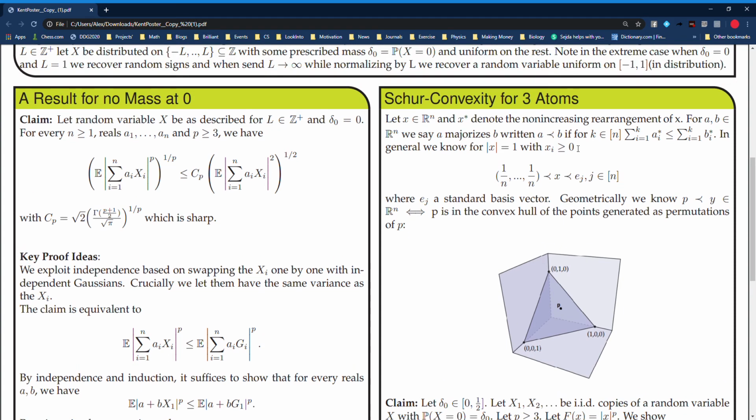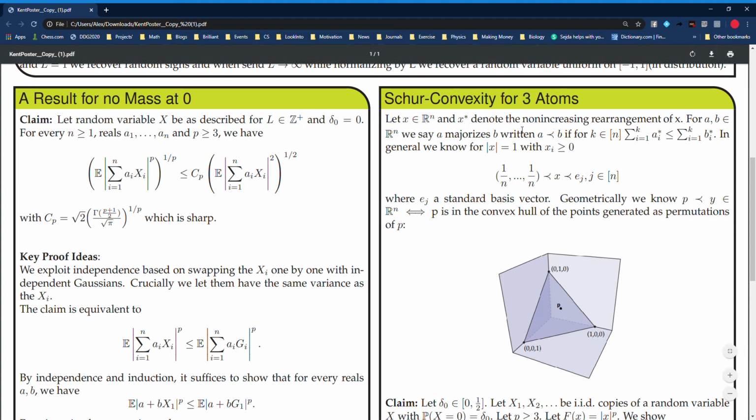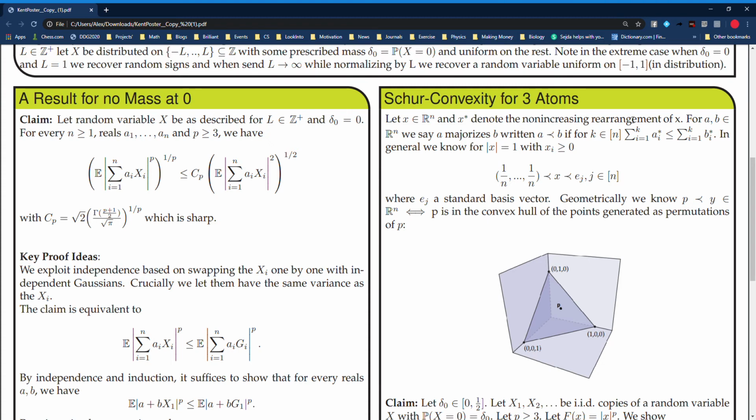Okay. So with that heuristic being said, in order to discuss this idea of Schur convexity in the title, we must define the non-increasing rearrangement of x. So for a vector x in Rn, this is just defined as the sequence of terms which begin with the largest coefficient and then decrease in the intuitive way you might expect.